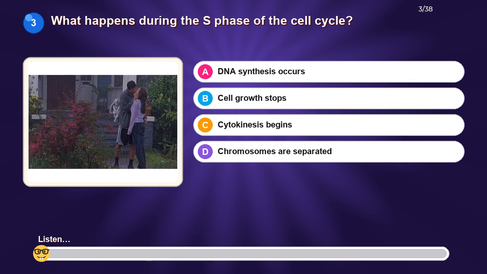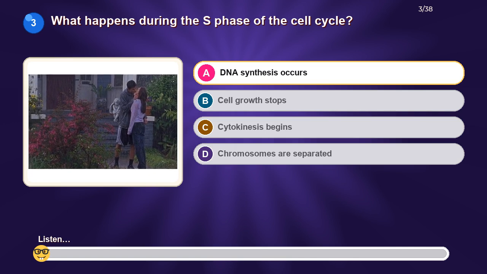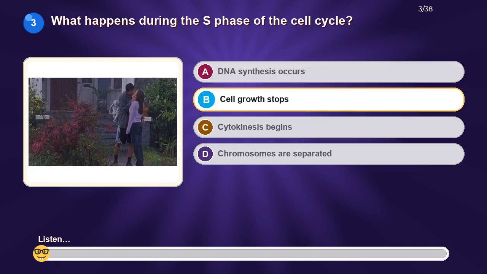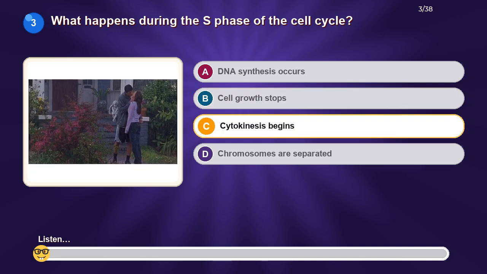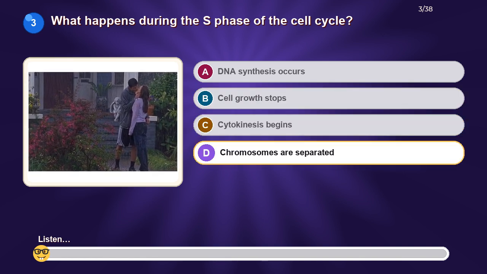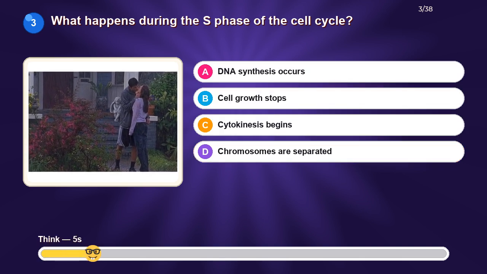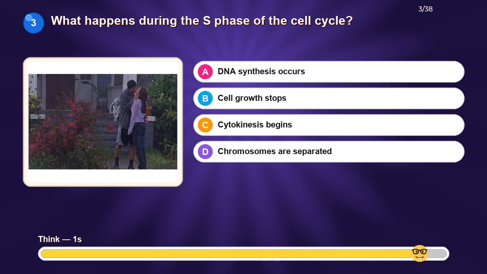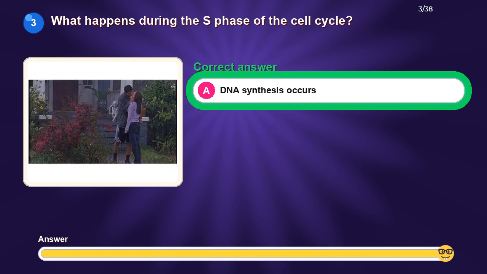What happens during the S phase of the cell cycle? Option A, DNA synthesis occurs. Option B, cell growth stops. Option C, cytokinesis begins. Option D, chromosomes are separated. The correct answer is DNA synthesis occurs.